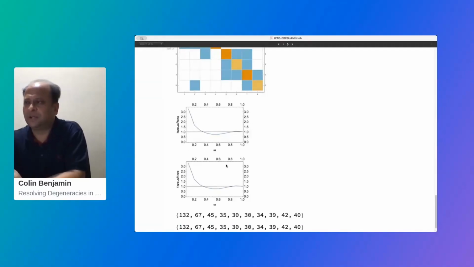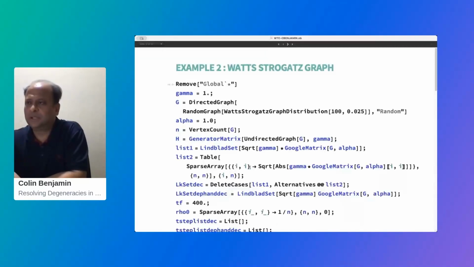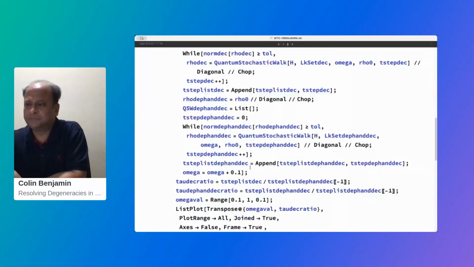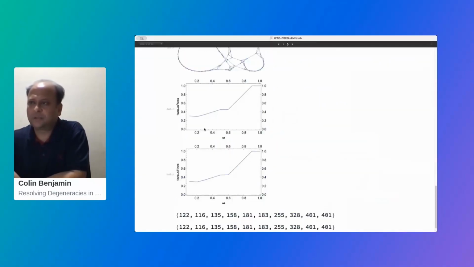Now we take a general 100 vertex graph, which is a real world network, an internet. And here too, this is the graph here. And here also we see the quantum PageRank is much, much better in this case, especially for the Watts-Strogatz. And you can see for all range of values of omega, starting with 0.1, only when omega goes to the classical PageRank limit do we find that it attains classical PageRank.